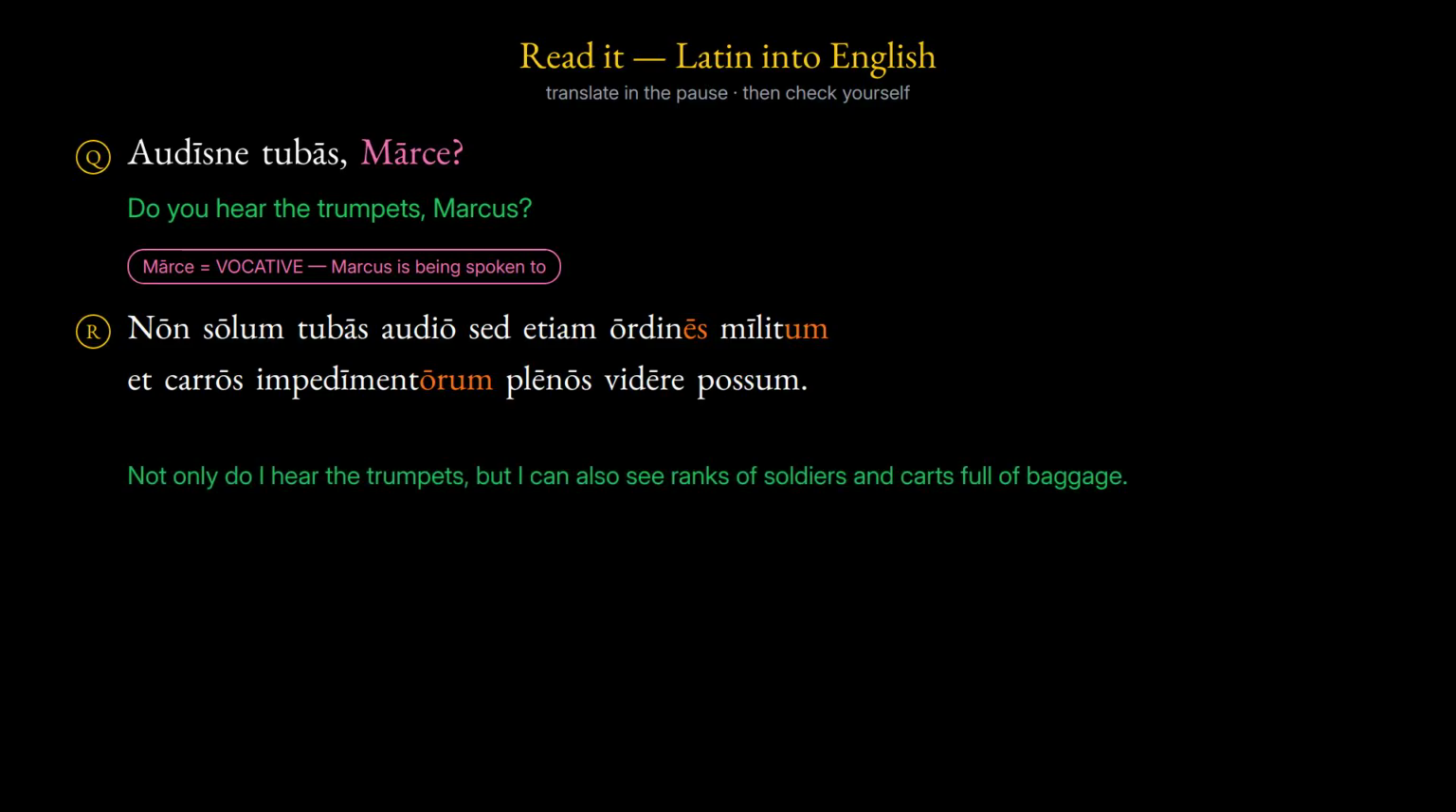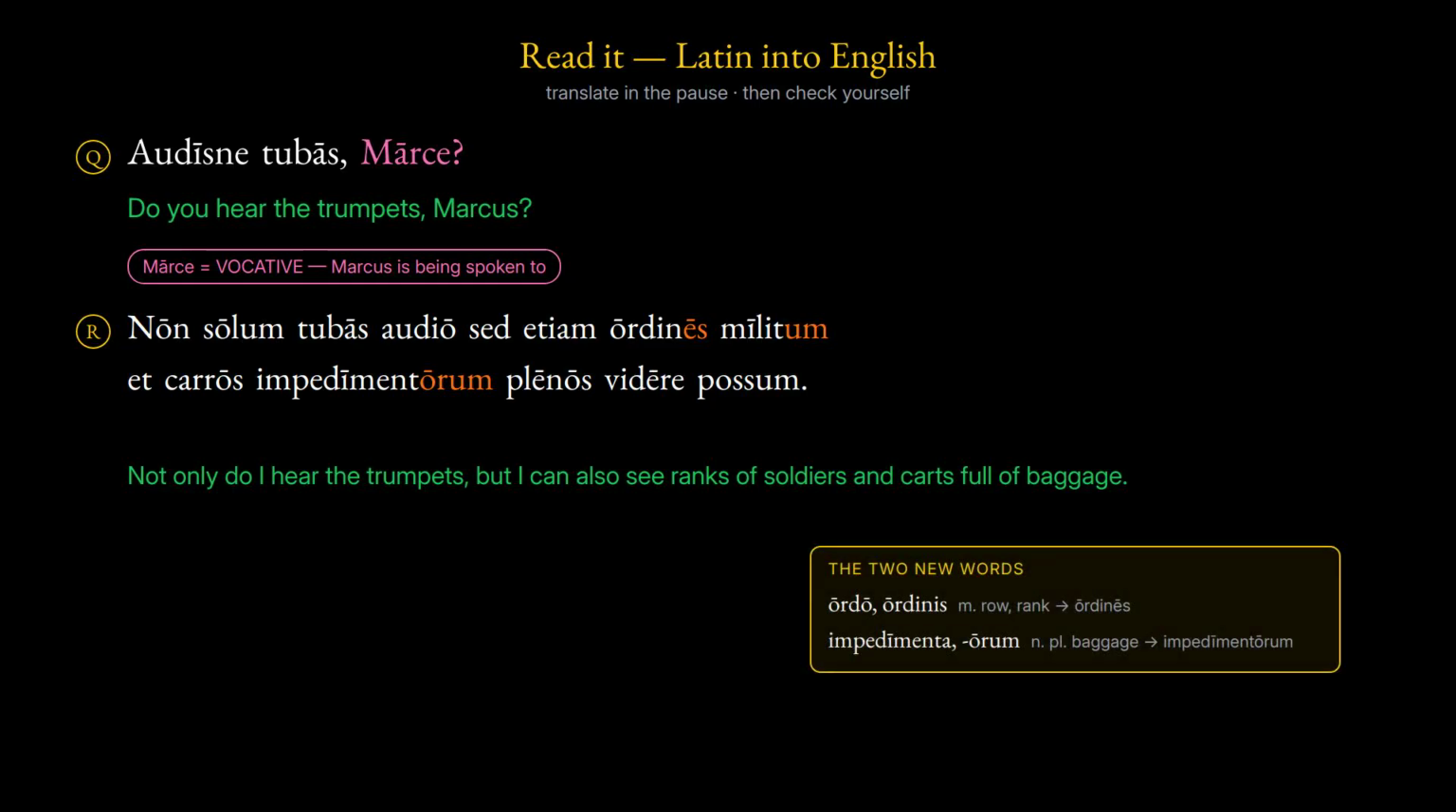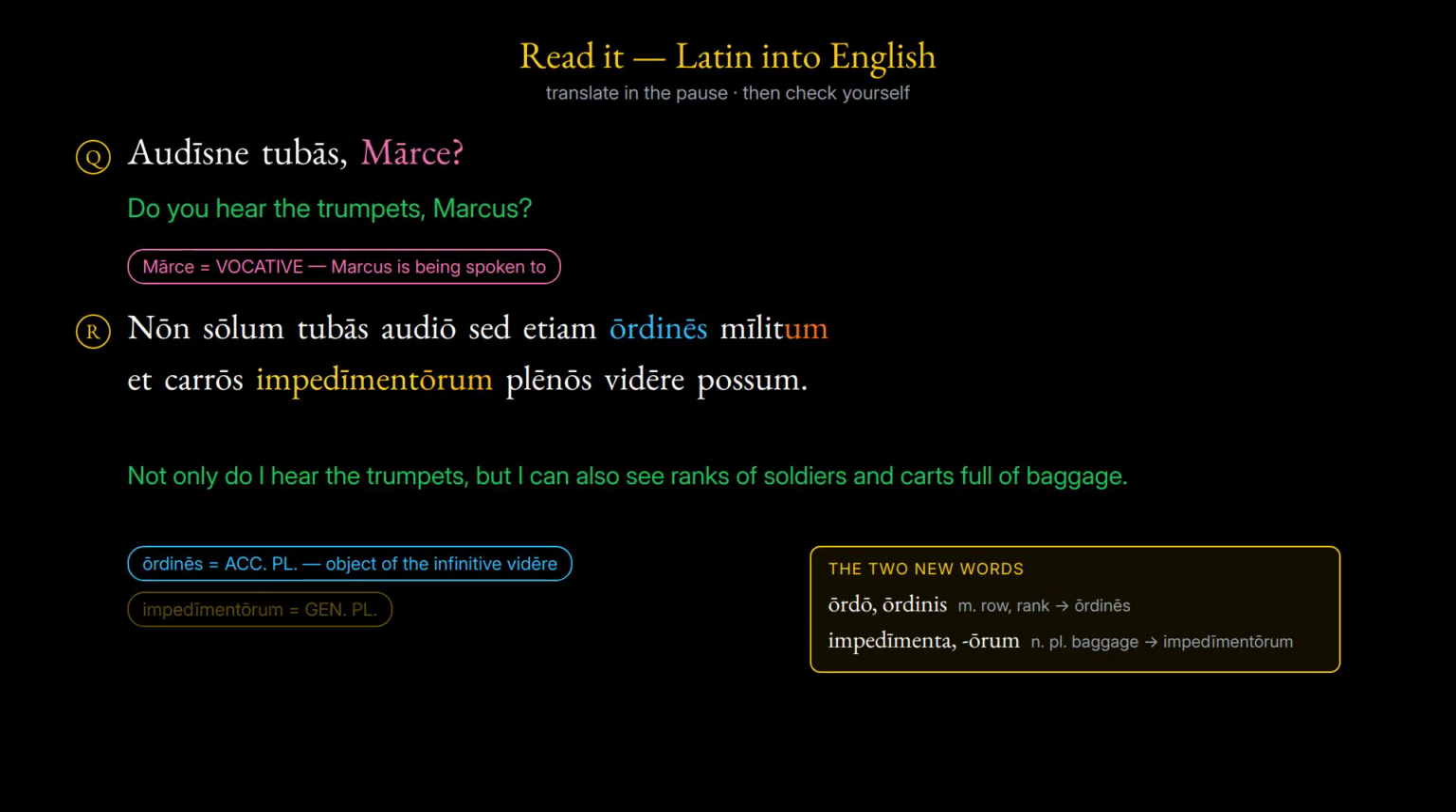Not only do I hear the trumpets, but I can also see ranks of soldiers and the carts full of baggage. Two new words are at work. The ranks are accusative plural, object of the infinitive meaning to see: ordines. And the baggage is genitive plural, because the adjective meaning full takes a genitive: impedimentorum.